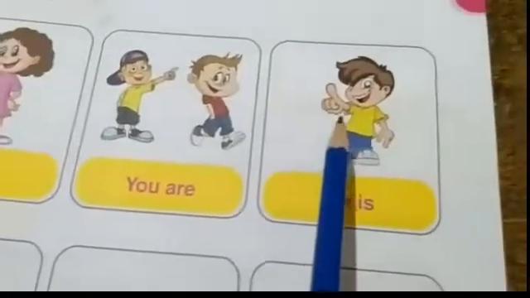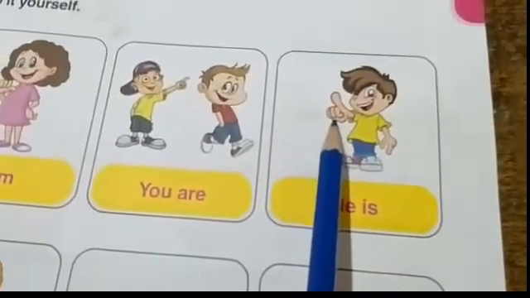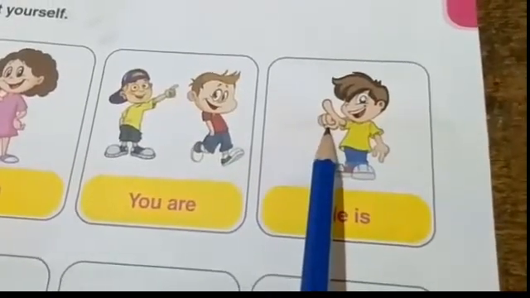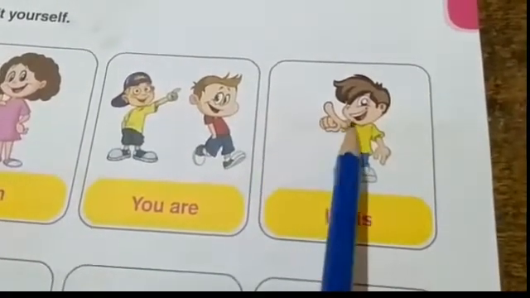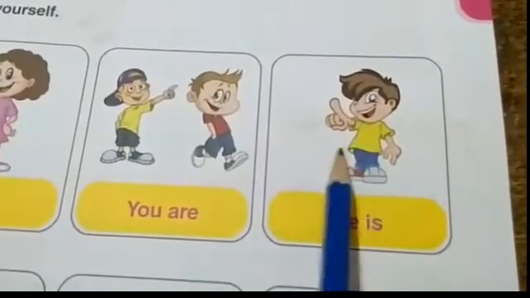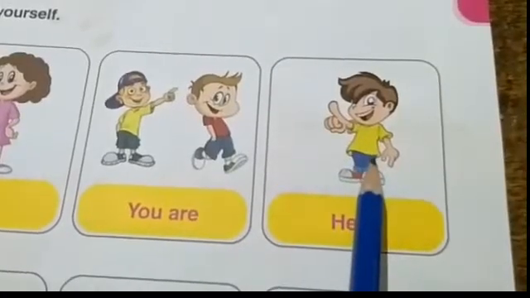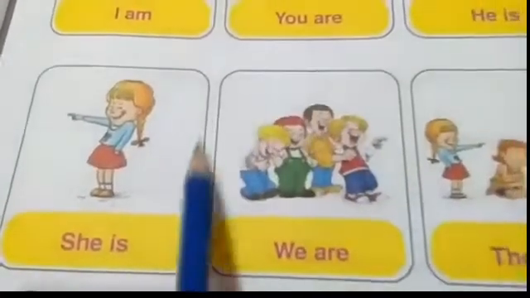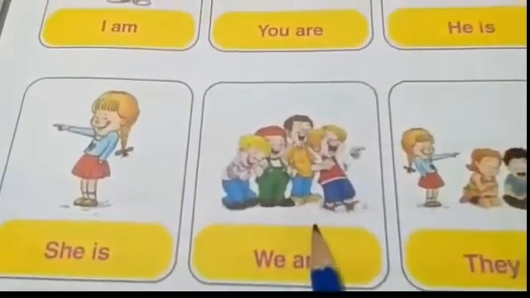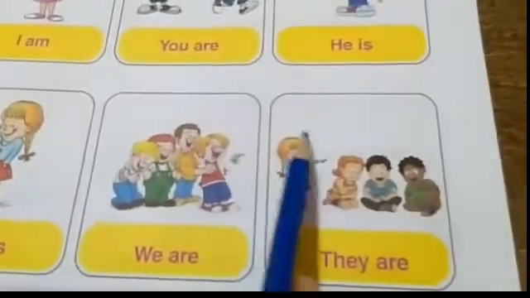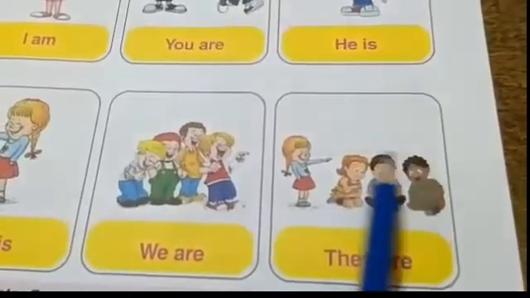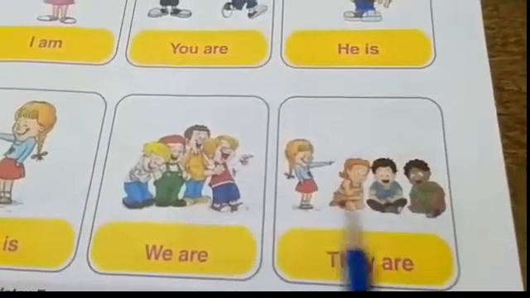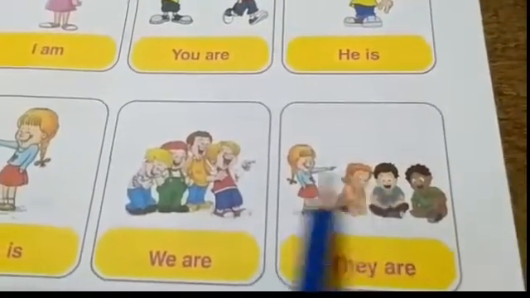Then look here. This is also a pointing picture. He is means avan. Okay. Now look here. She is aval. We are nammal. They are. This girl is pointing towards these 3 children. So, they are our.